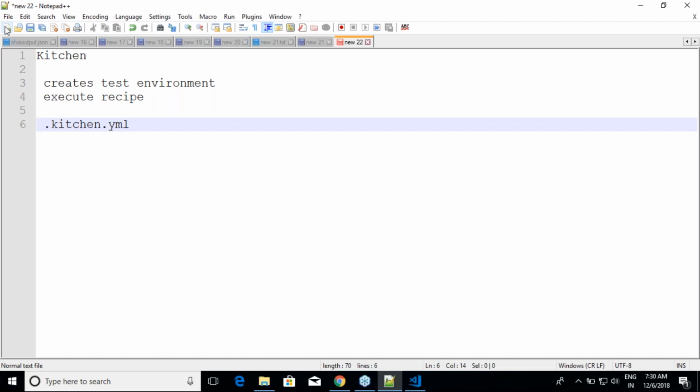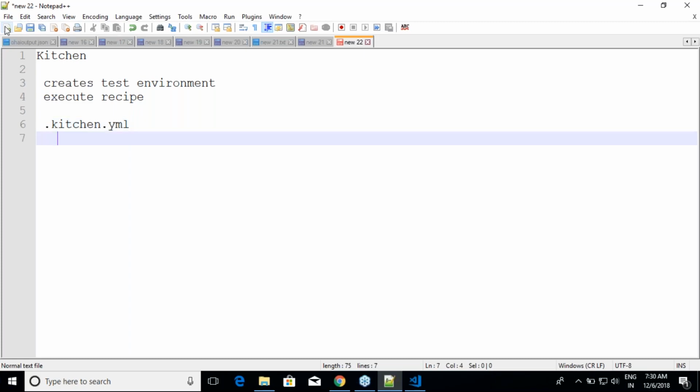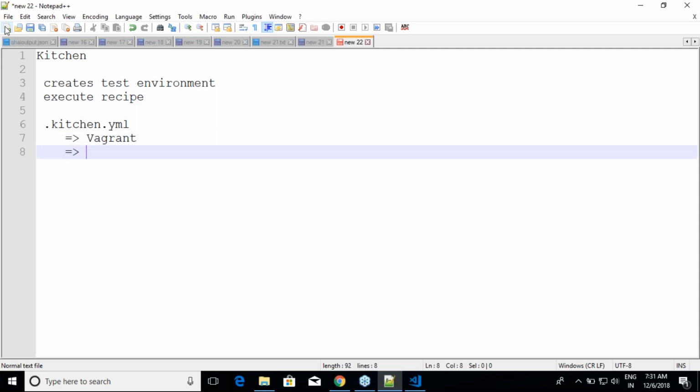This is the file where we specify what my test environment is, and we have discussed two popular variants over here. One is Vagrant, the other one is AWS. We try to define these environments in that file, and once we define that environment in this file, then we will execute very simple statements.